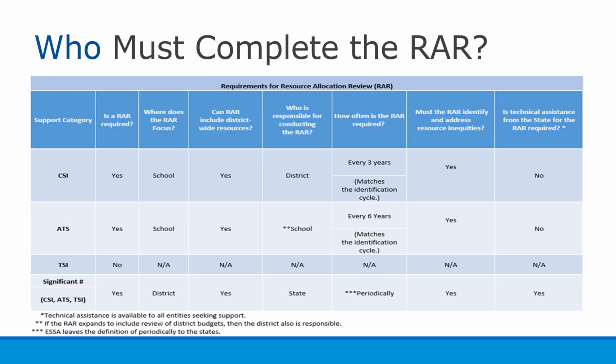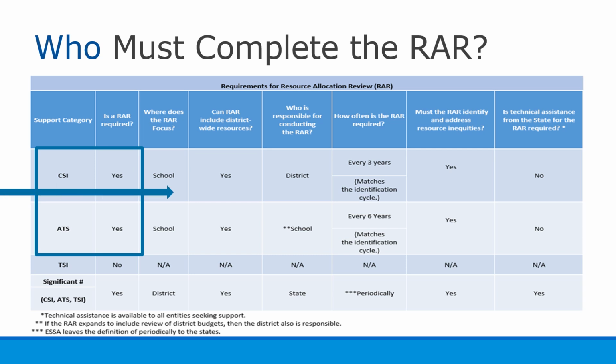One frequently asked question is, who must complete the Resource Allocation Review? Under ESSA, schools that have been identified for CSI and ATS supports are required to engage in this process and address any inequities with the required improvement plan.